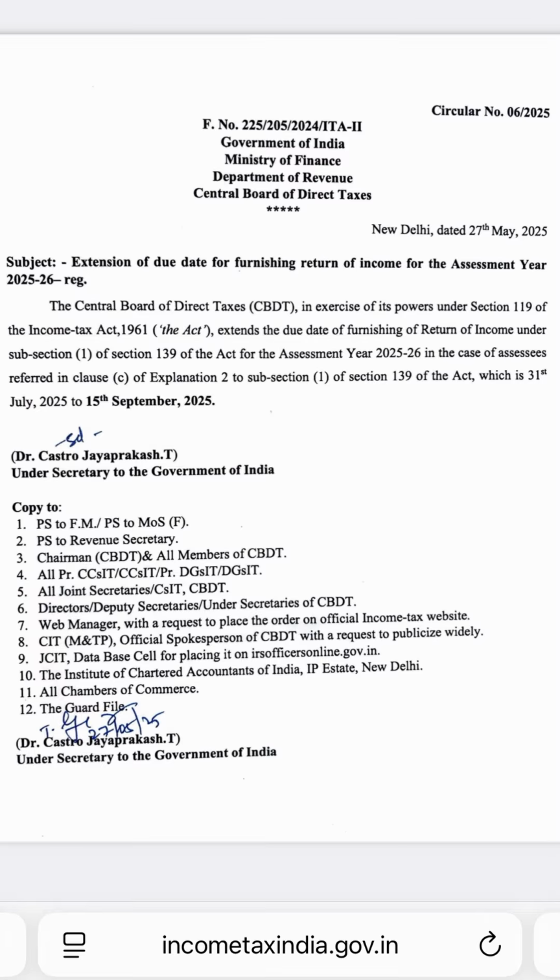The fourth component is circulars. Circulars are issued by the CBDT. Circulars actually provide or deal with specific provisions of the Income Tax Act.